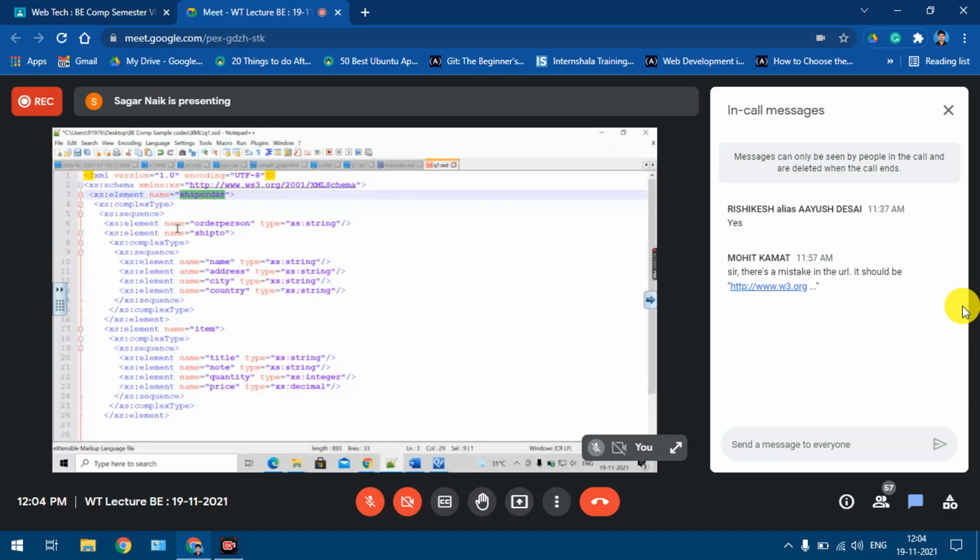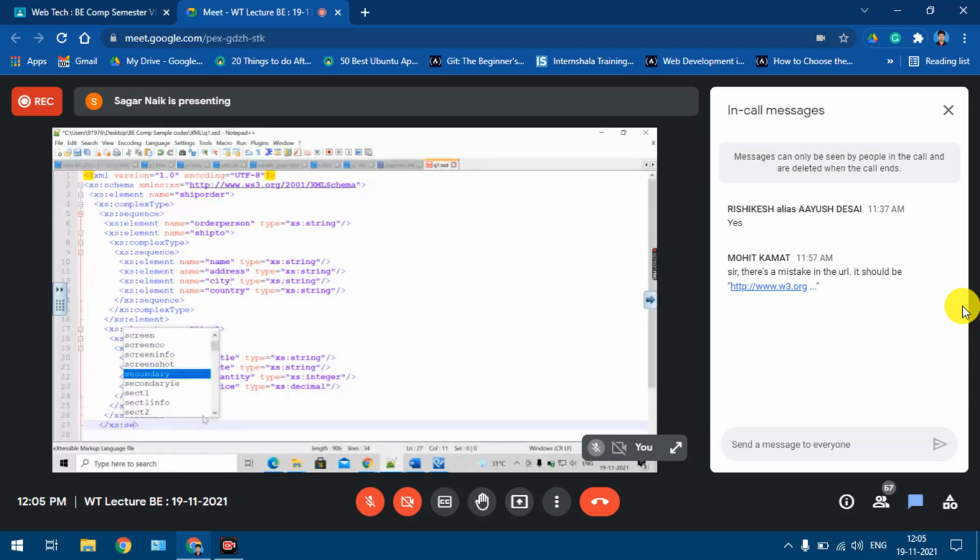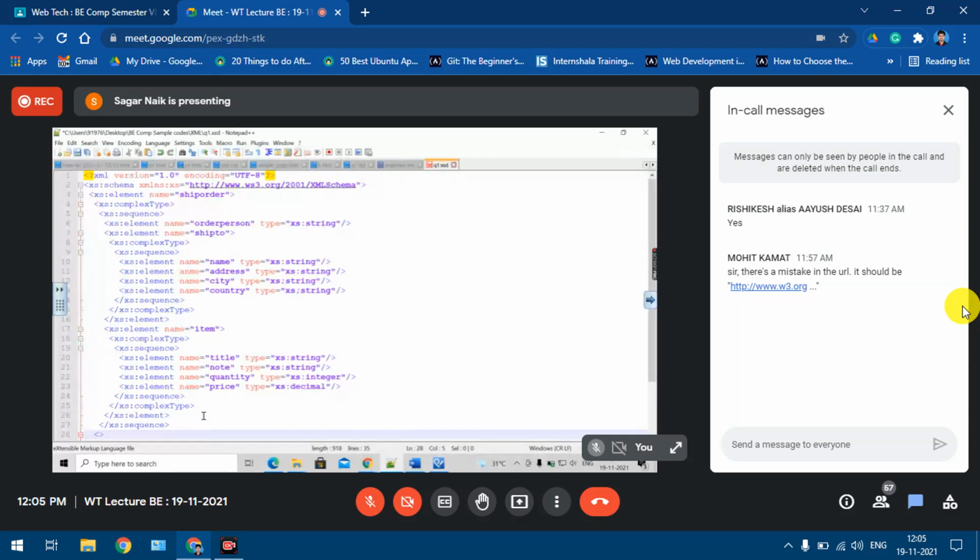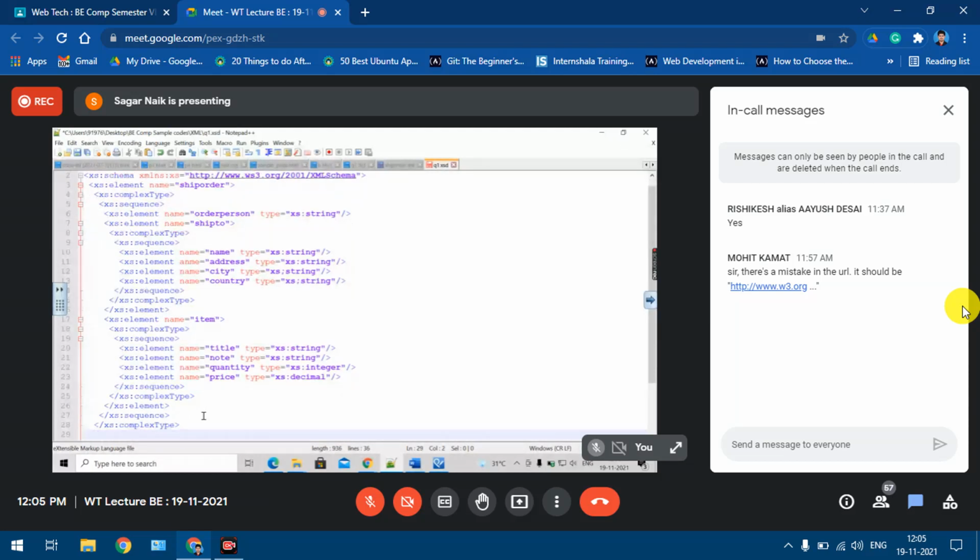So I think I should close the sequence now. Sequence. Then complex type. And then the main element. Fine.